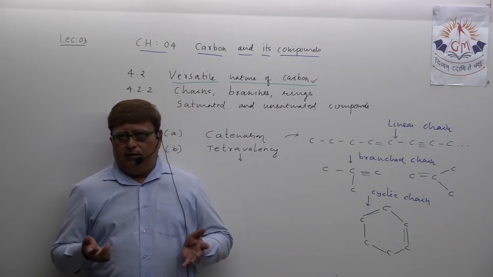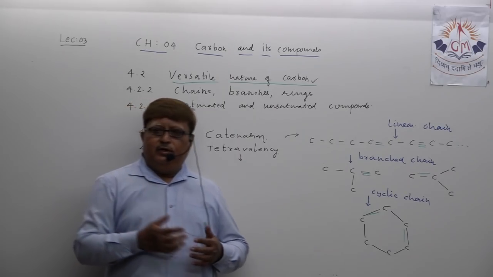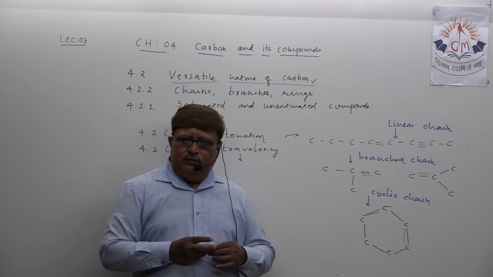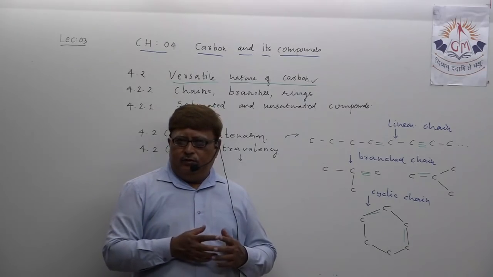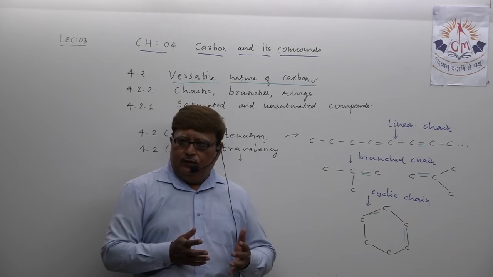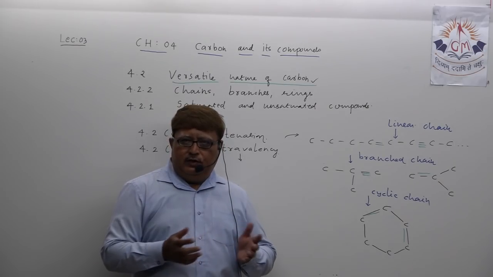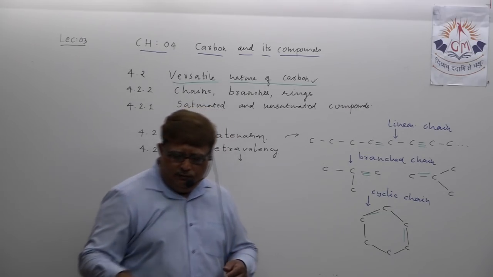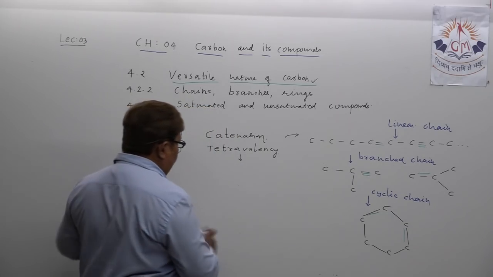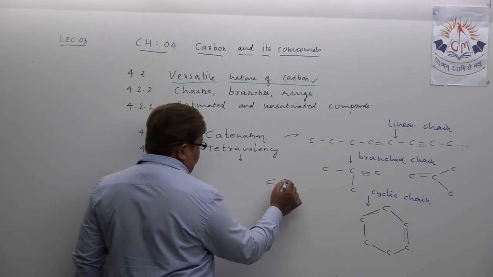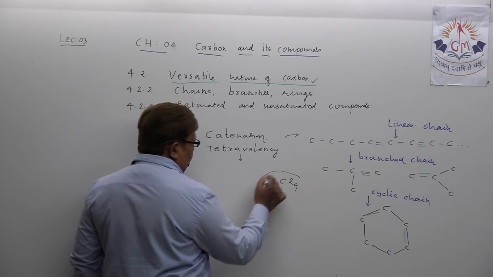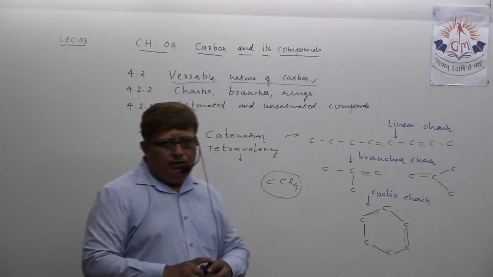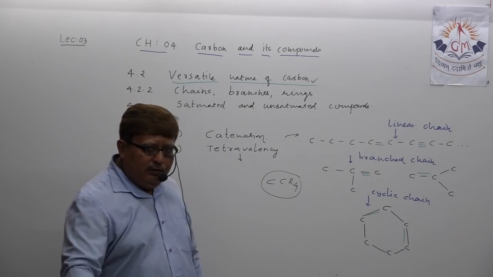Carbon can share electrons with hydrogen, that we have already discussed in lecture number 1, the formation of methane CH4, where carbon shares its 4 electrons with hydrogen. Or carbon tetrachloride CCl4, where carbon is sharing its 4 electrons with chlorine atoms.